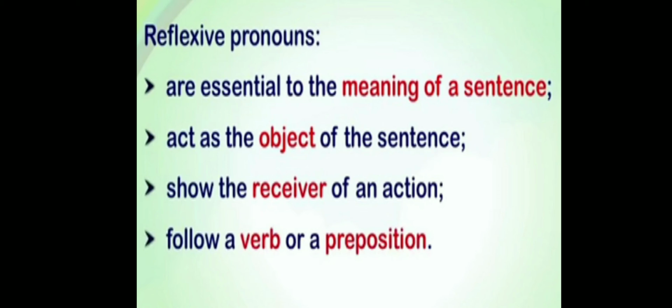These are very important to the meaning of a sentence, and it acts as the object of a sentence, which means it shows the receiver of the action. Which shows the receiver of an action? Reflexive pronoun. A reflexive pronoun will always come after the verb or a preposition in a sentence, children.